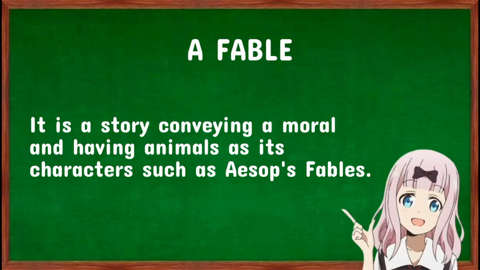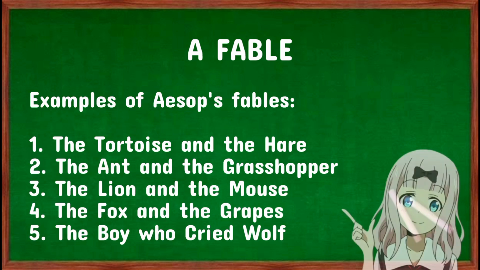A fable. A fable is a story conveying a moral and having animals as its characters, such as Aesop's fables. Here are the following famous fables from Aesop, like the tortoise and the hare, the ant and the grasshopper, the lion and the mouse, the fox and the grapes, and the boy who cried wolf.